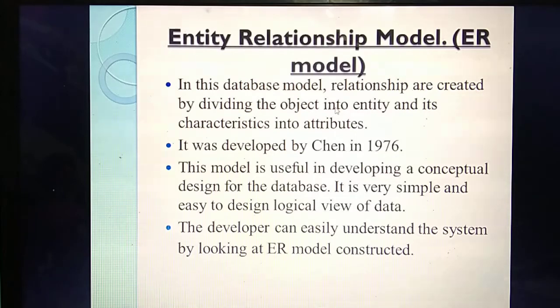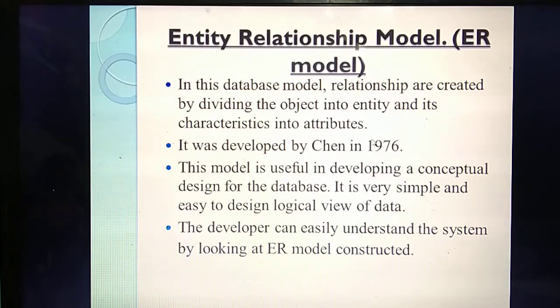Each heading and these points are all very, very important, so don't write other things inside this. In this point, you are going to divide the object into entity, and the characteristics of the object into attributes. What's the important thing here? In the ER model, you divide the object into entity as well as the characteristics of the object into attributes.